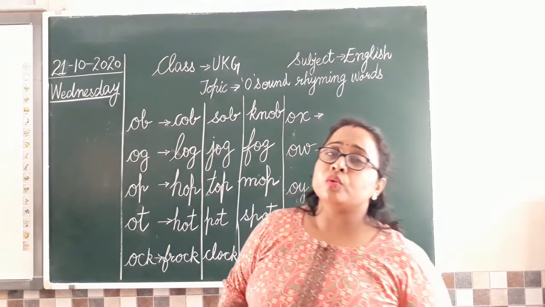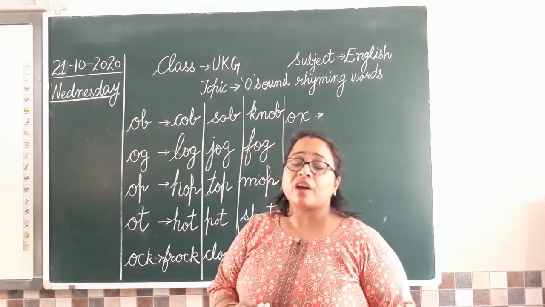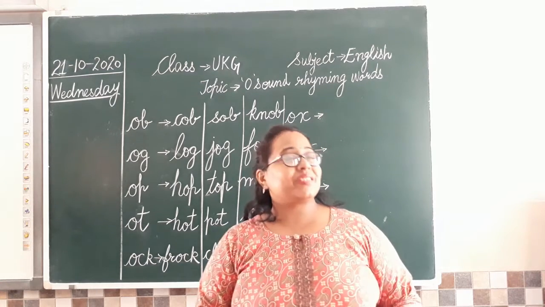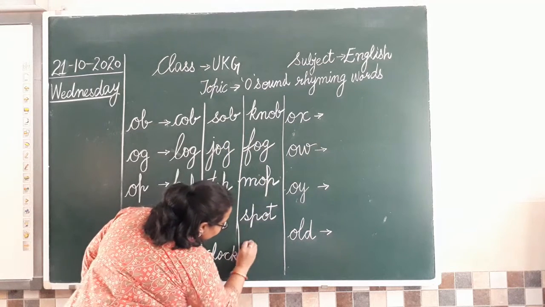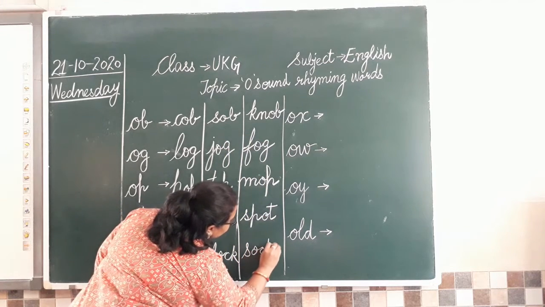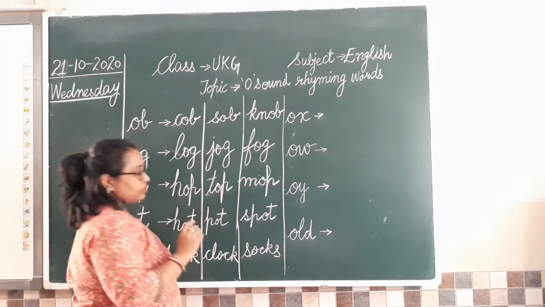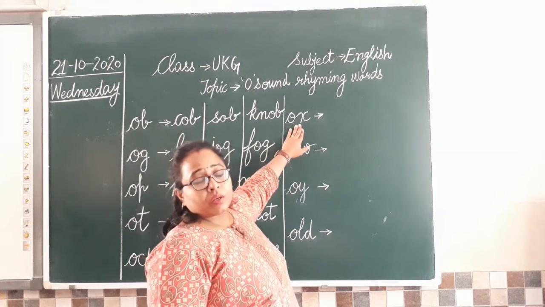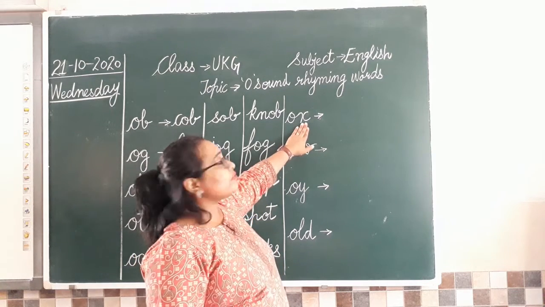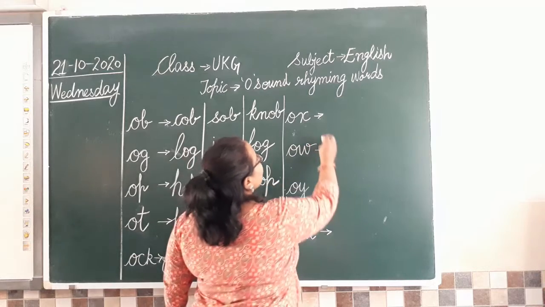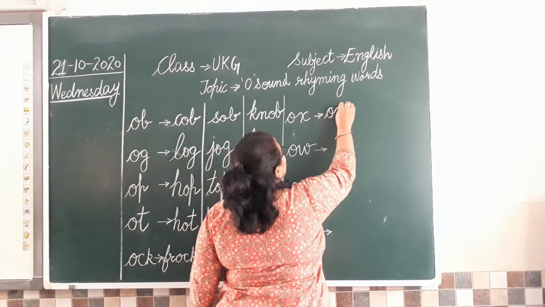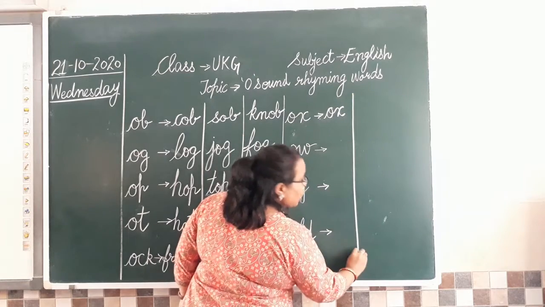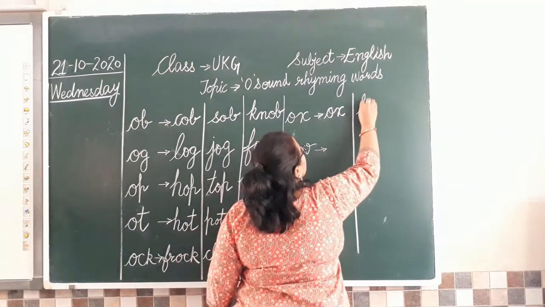One more word. Can you tell me? What do you wear with your shoes now? The weather is changing. We have all started wearing shoes. So what do you wear with your shoes? Socks. Yes. So that is socks. Okay. Now next we have ox. So this sound itself is a word, ox. I told you who is an ox? A bull. Ox. So which is the next word we are going to write with the ox sound? Box.